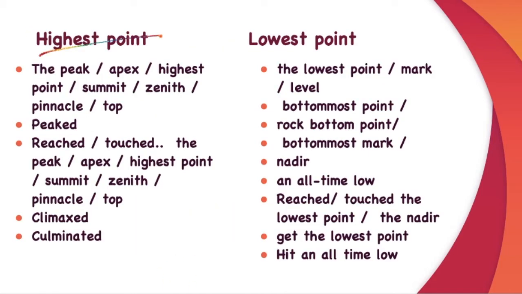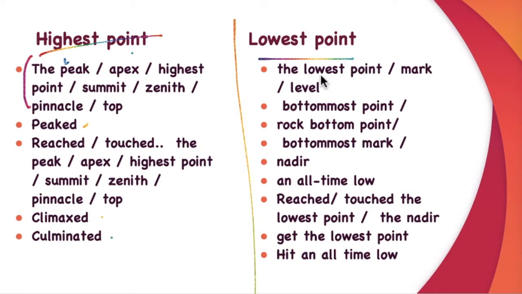Okay, now if you're talking about the highest and the lowest point, you can use these words. Highest point: the peak, apex, highest point, summit, zenith, pinnacle, top. These are nouns. Verb is peaked, reached, touched the peak, apex or highest point or summit or zenith or pinnacle or top. Climaxed, culminated. The lowest point is the lowest point, mark, level.